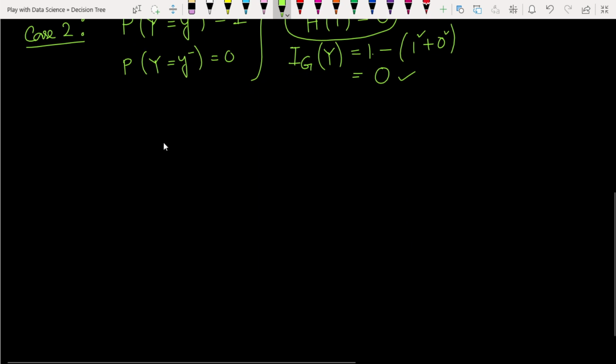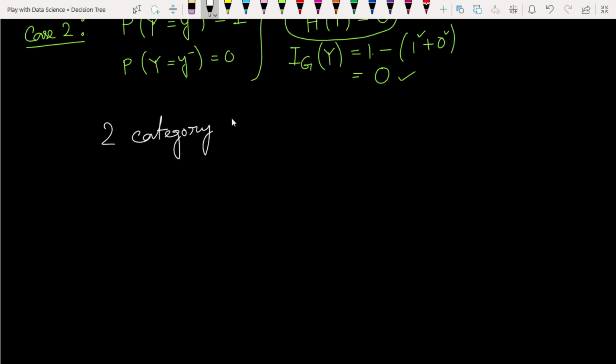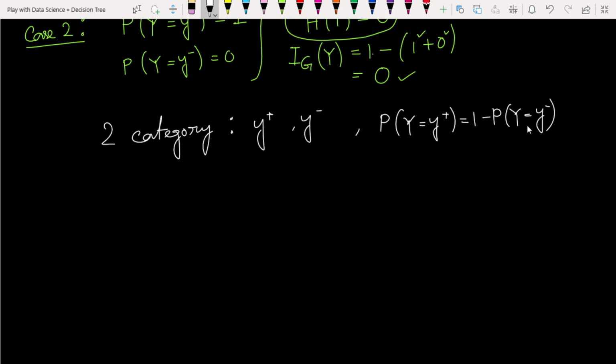So if we have two categories, y plus or y minus, then the probability of class y plus is 1 minus the probability of y minus.